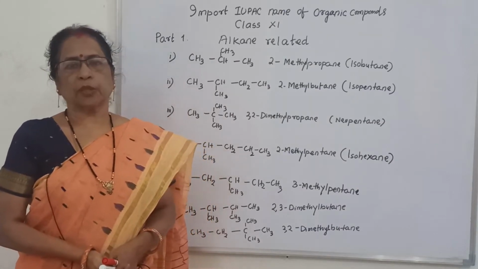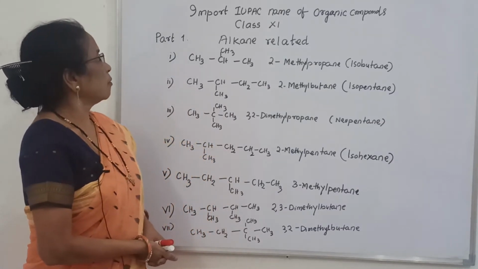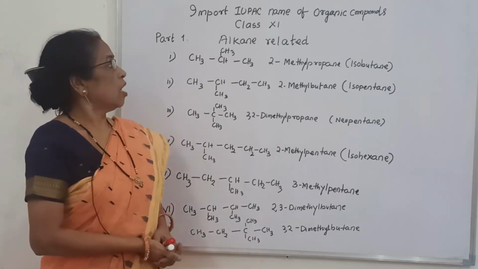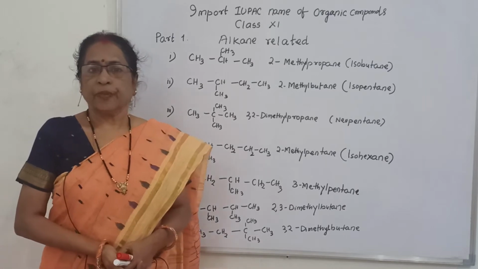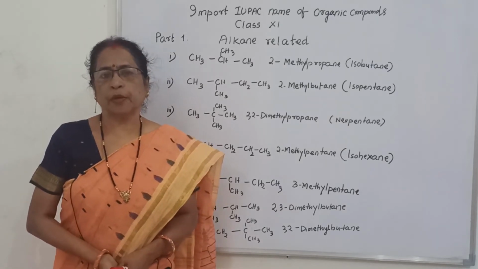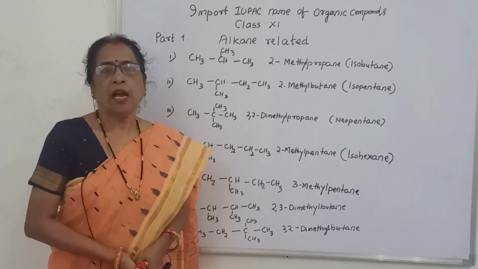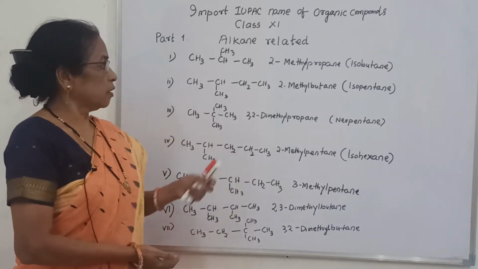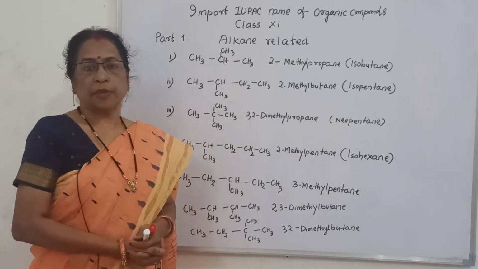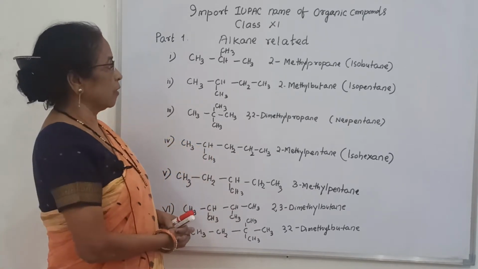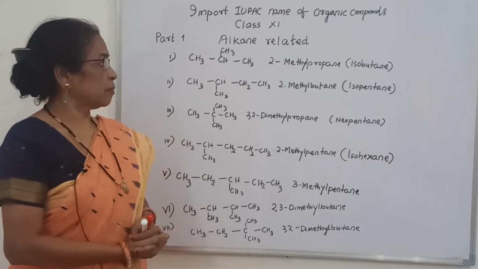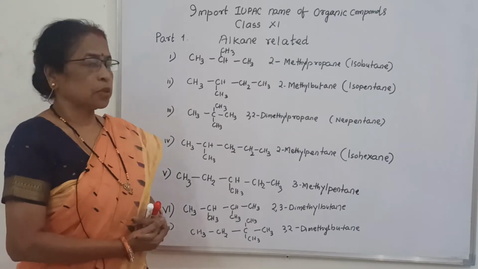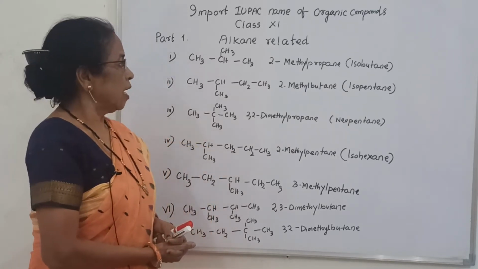Also I want to welcome the students of 11th Science. The most important topic is the IUPAC name of organic compounds, and that is alkane related. In my previous video in basic concepts of chemistry, I explained the rules of IUPAC name and what is meant by isomerism. All things I have cleared. Relating to that subject, that is nomenclature, the rules of nomenclature. Here I want to show some important IUPAC names of alkanes.